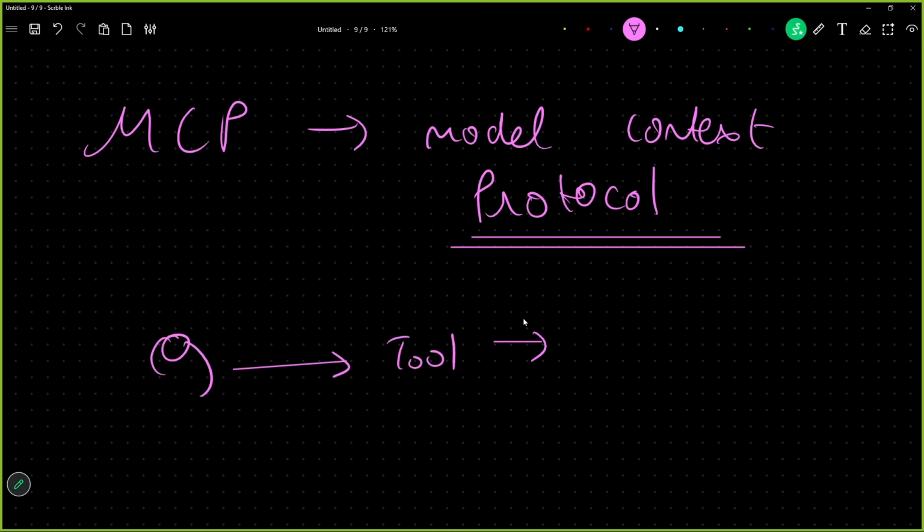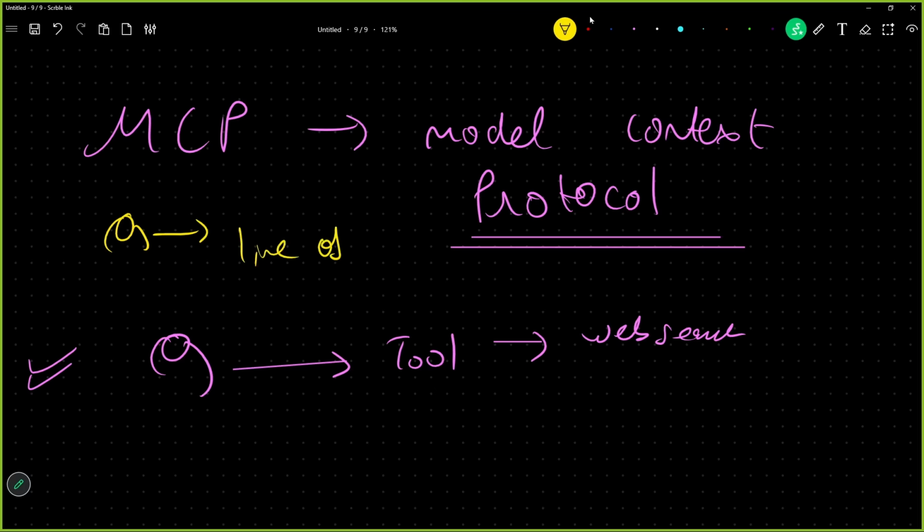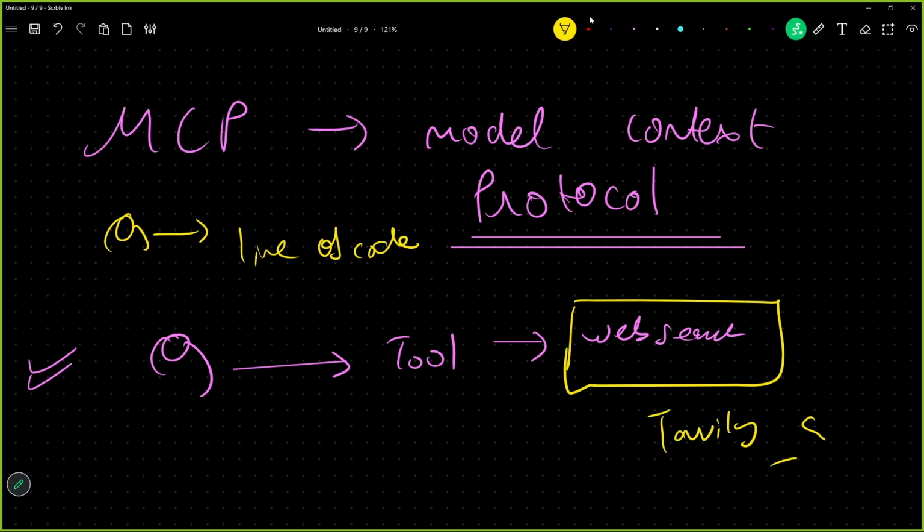Let us say we are giving it a tool to web search. Similarly, if someone else in the world was making an AI agent and he had to give a web search tool, he also had to write the same line of code. Now, these organizations, for example, Tavily, Google Serper, are all the organizations which give you a way to let your AI agents Google search. Everyone in this world who was trying to program an AI agent having tools will have to write some line of code.